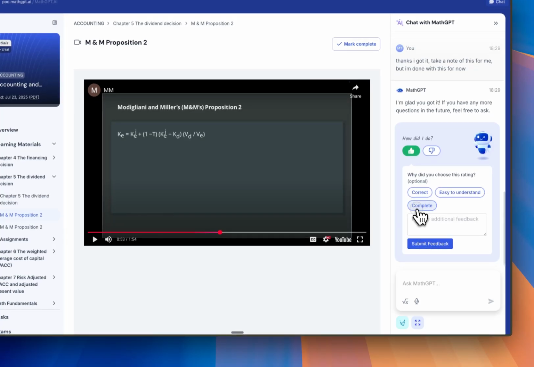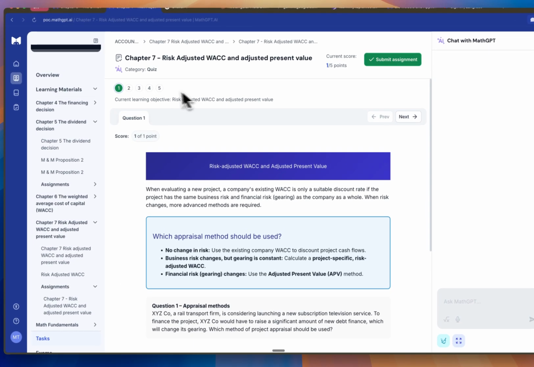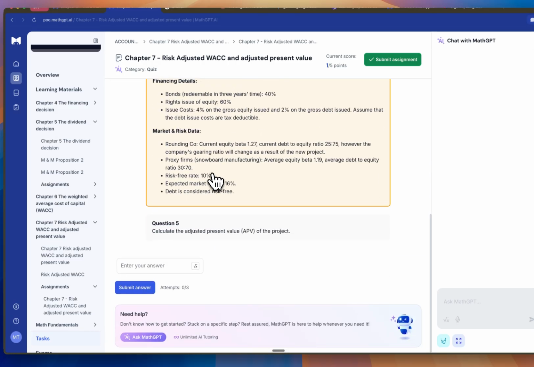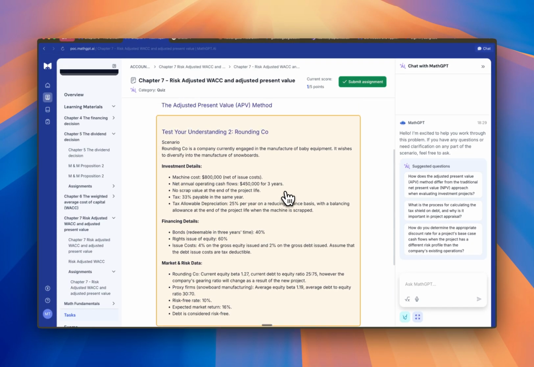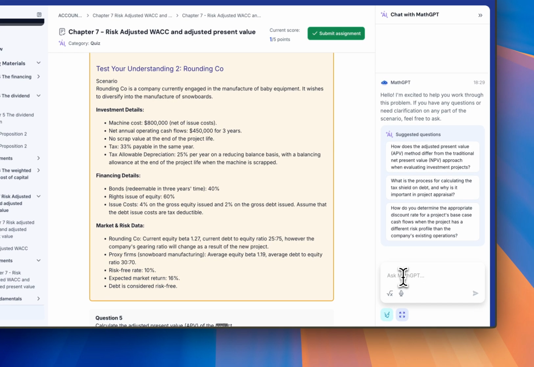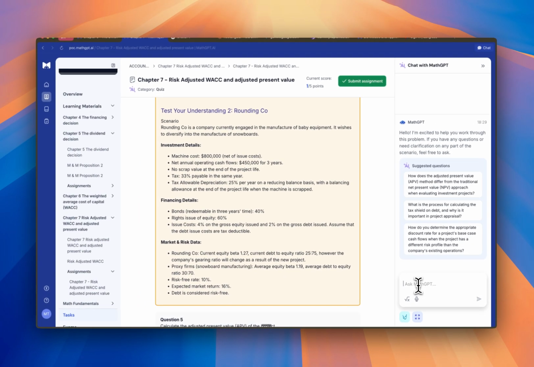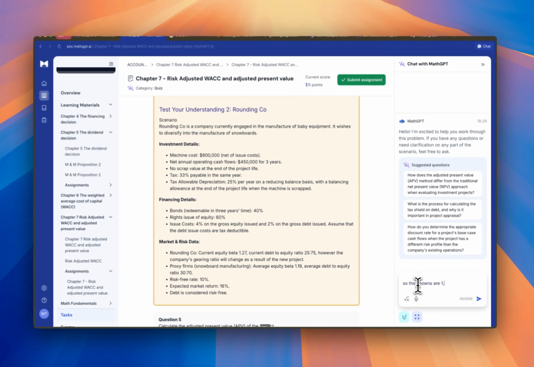Perfect. So we can go back to chapter 7 now and try out the difficult question that we were trying to do. And the APV method question, we can engage the bot again, and looks like we have to use all the skills that we've learned today, which is we need to make sure that our formulas are right. We need to make sure that we're using the correct algebraic expressions, and to use the knowns and the unknowns from the question. So the knowns are